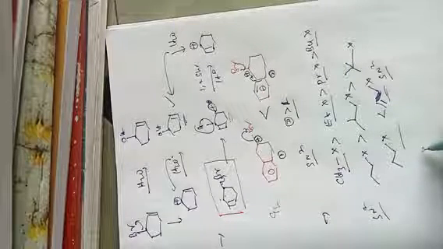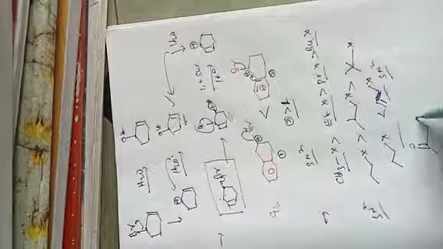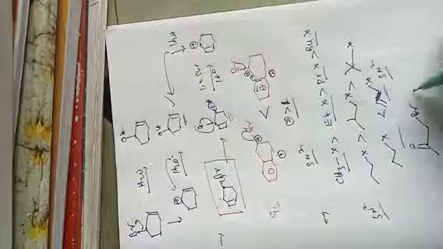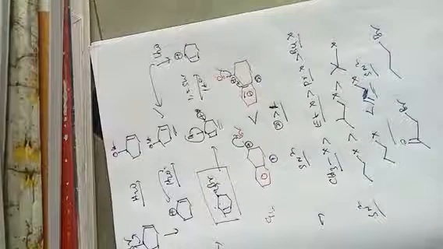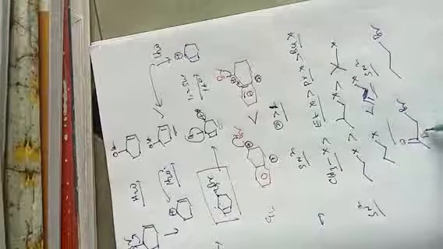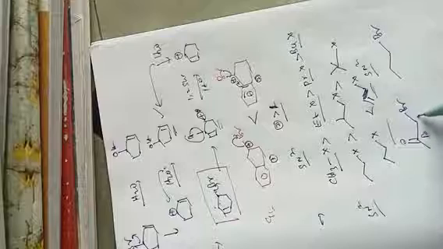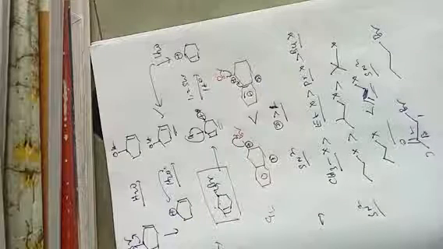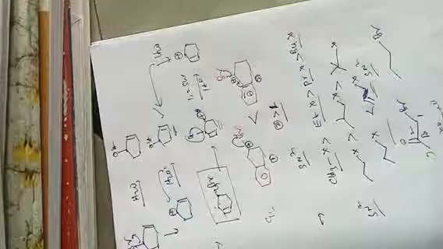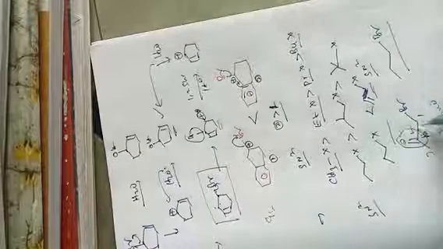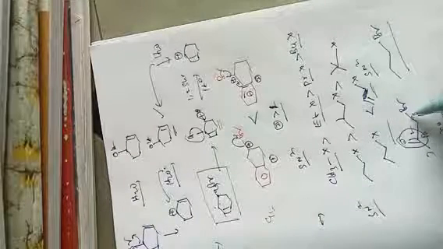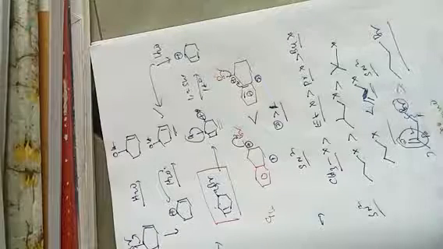For example, you can see this is the carbonyl and this is the Br, and this is the Br. Now towards the SN2 reaction, which is more reactive? For example, this is a beta keto. What is the IUPAC name of this one? 1-bromo-2-oxopropane. But with 1-bromopropane, because of the carbonyl being a strongly electron-withdrawing group, the bond between bromine and carbon is weakened, so it will be easily reactive.